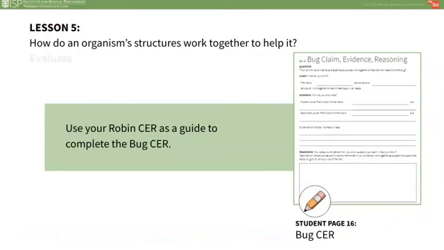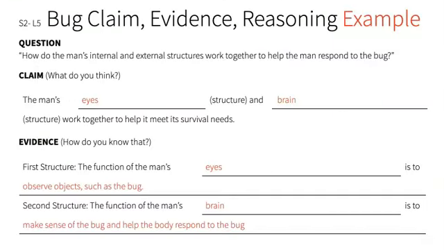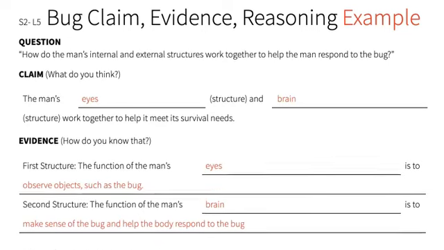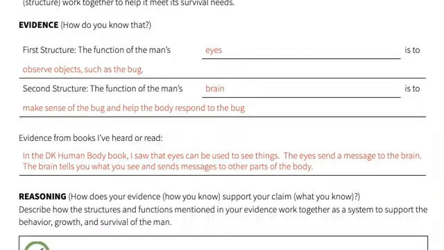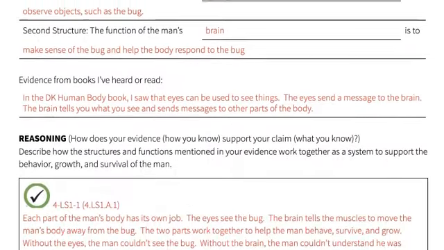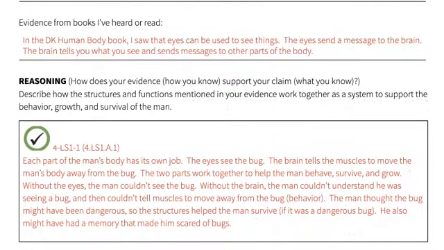In the Evaluate portion of this lesson, students will construct their own similar claim, evidence, reasoning for the news anchor reacting to the bug, which, remember, is the phenomenon addressed throughout this unit. Direct students to use the robin class example they just completed as a guide. You may give students the blank template on student page 16. If they do not use the template, they could also add to the number of structures they mention to include the brain, eyes, muscles, and bones.